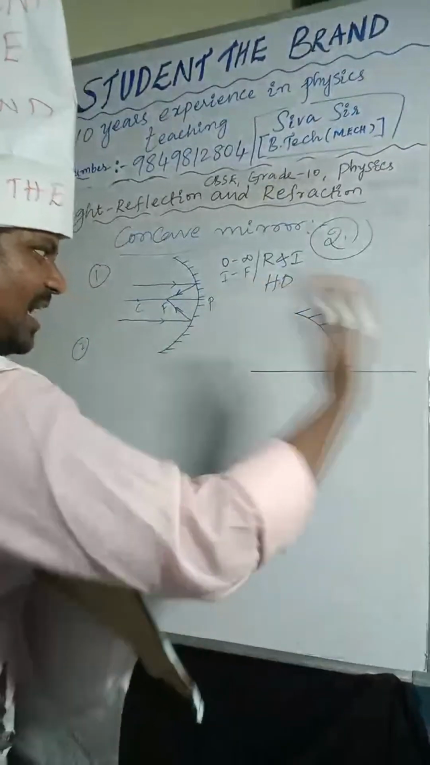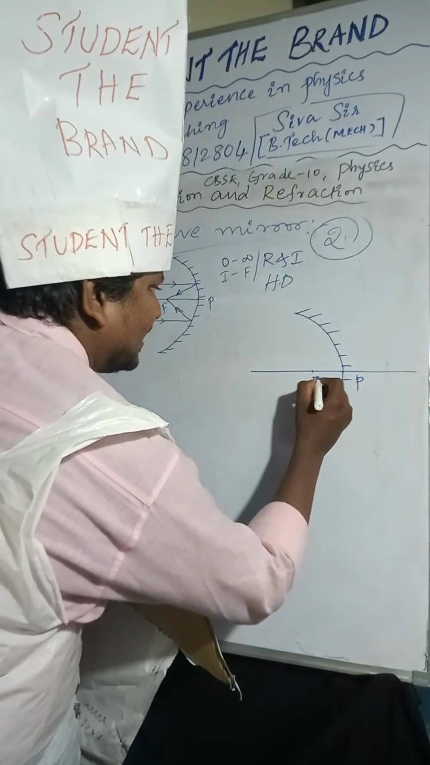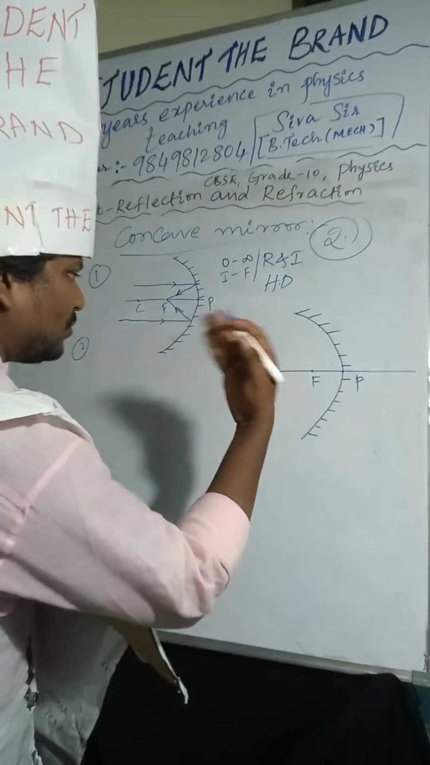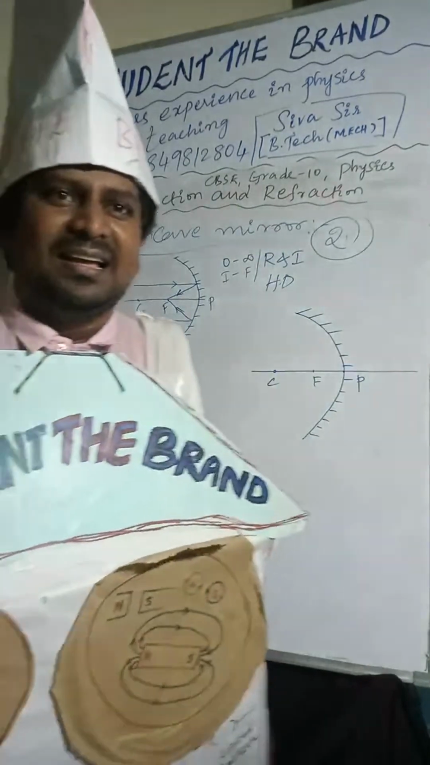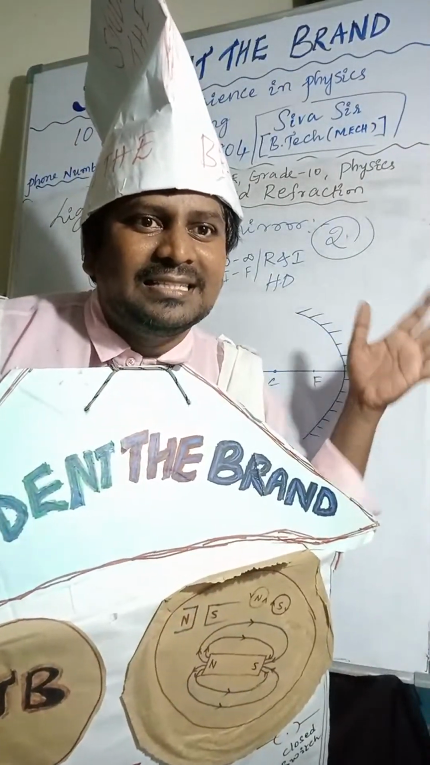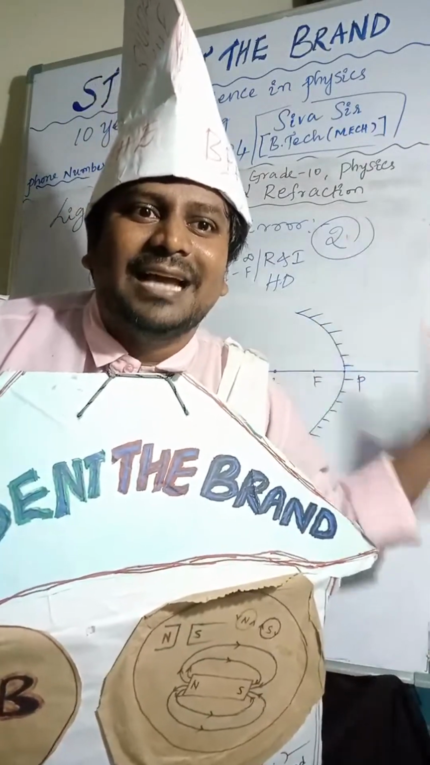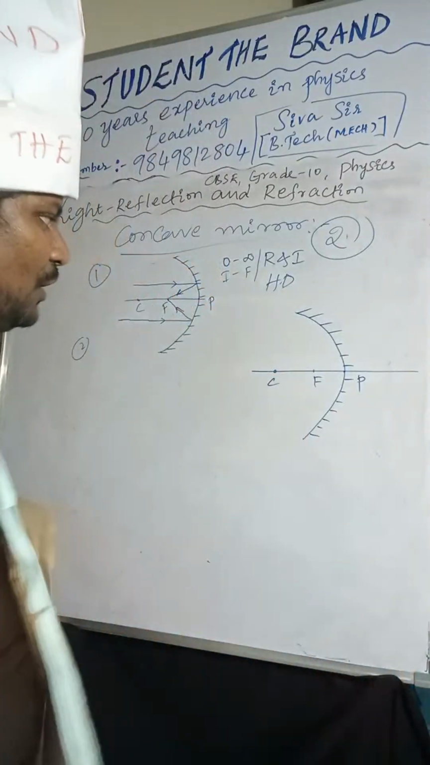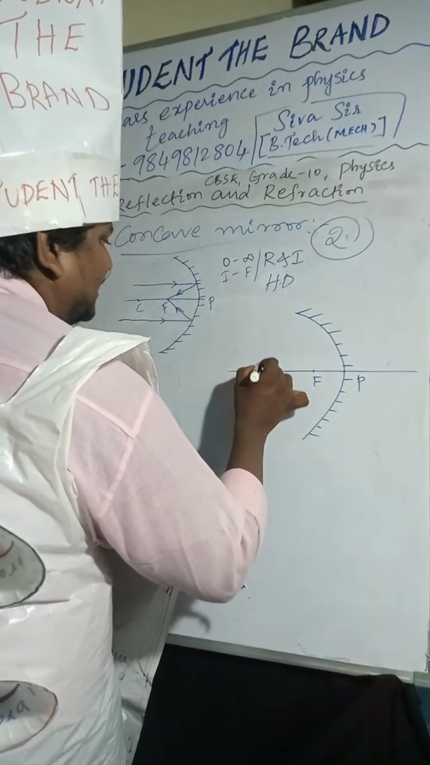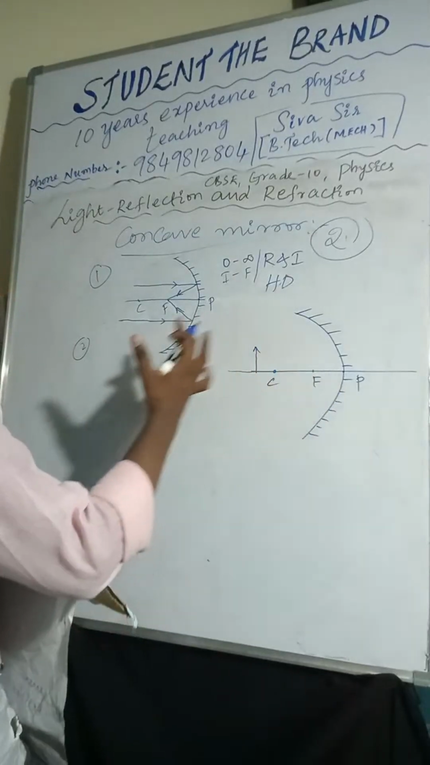Now I will place the pole, focus and center of curvature. What is that? Pole, focus and center of curvature. So I am taking the object placed beyond center of curvature.